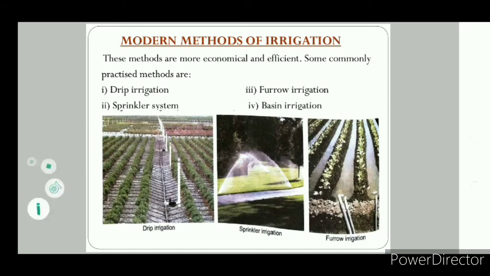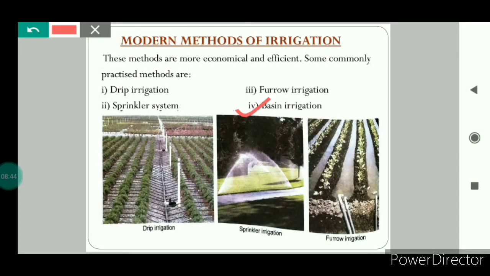The last one is the basin irrigation system. In this irrigation system, the field is converted into a basin. Basin means big rectangular areas. So the field is divided into large rectangular areas, and those rectangular areas are filled with water. This type of irrigation system is useful for crops which require standing water.